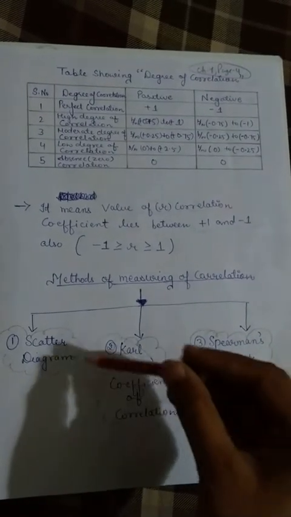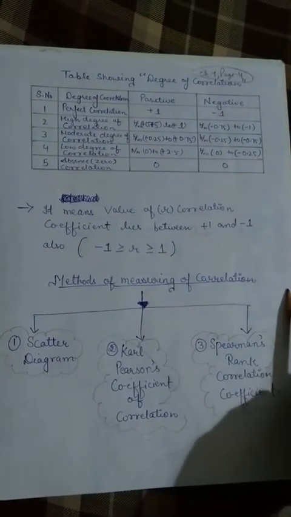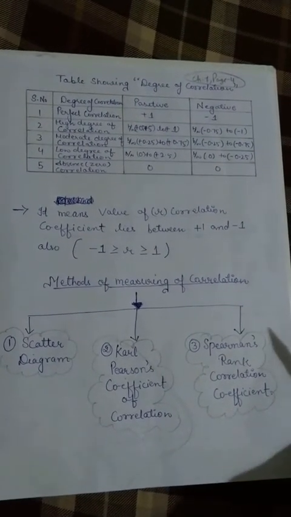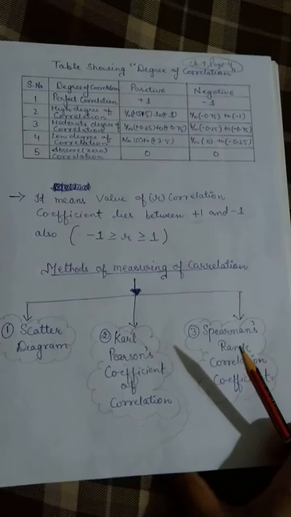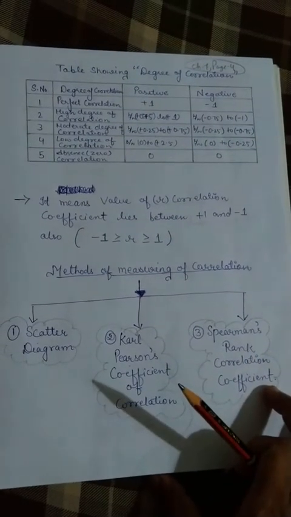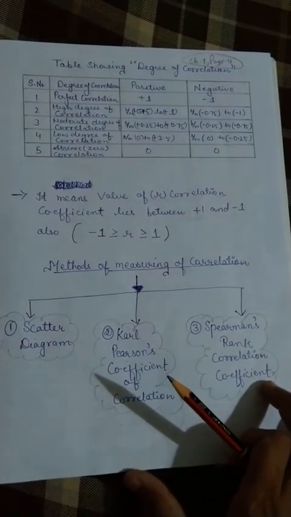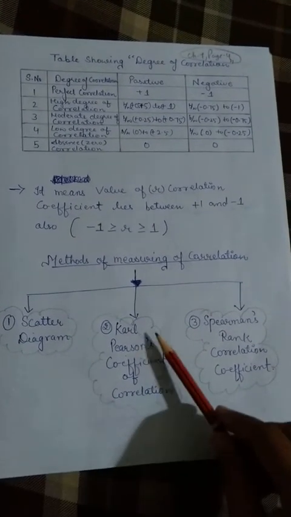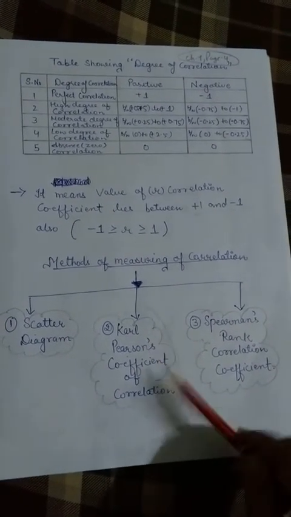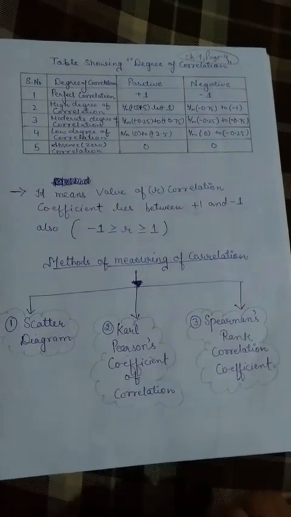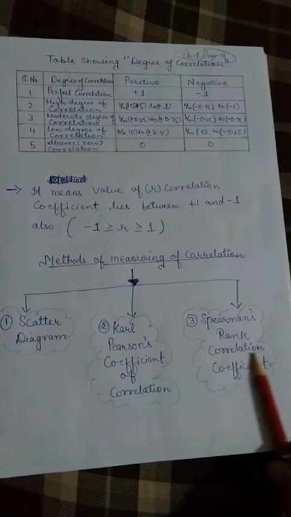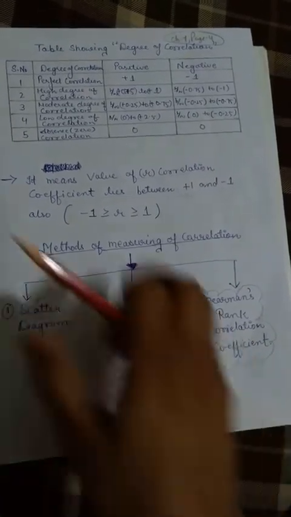Now here are the methods of measuring correlation, which we will discuss deeply in the next video. Today I am telling you the names only so that you can go through your books and have some understanding regarding these. The first is the scatter diagram. Second is the Karl Pearson coefficient of correlation. And third is Spearman's rank correlation coefficient.